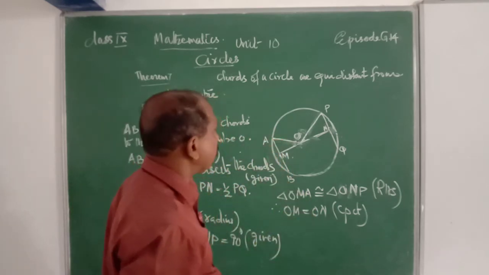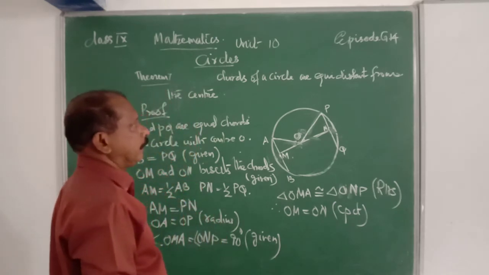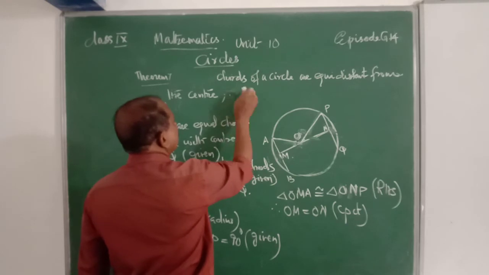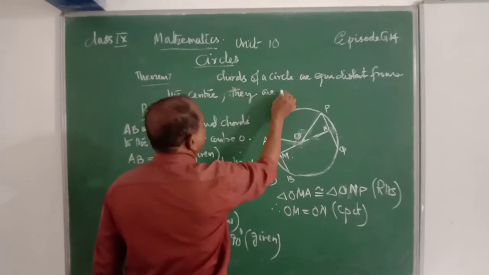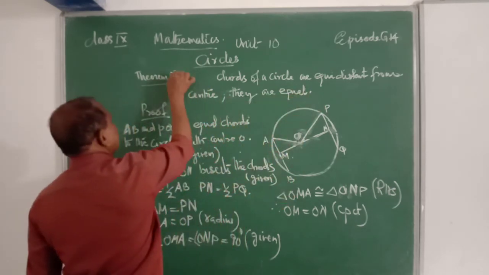Chords of a circle which are equidistant from the center, they are equal. That is theorem number 7.